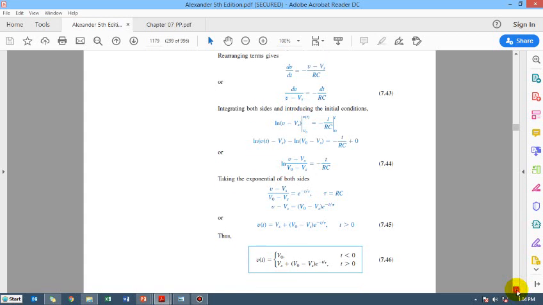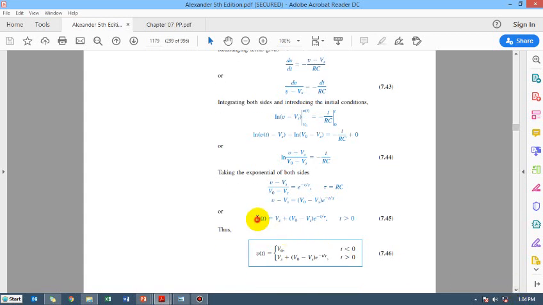So after some manipulations we reach this final state, that is V of t, the capacitor voltage, is going to be equal to the supply voltage plus the bracket open, the initial voltage minus the supply voltage, bracket close, and then e raised to the power minus t over tau. We have already mentioned here that tau is going to be RC. This has come from here, right? T upon tau, tau is this, so here it is mentioned T over tau.